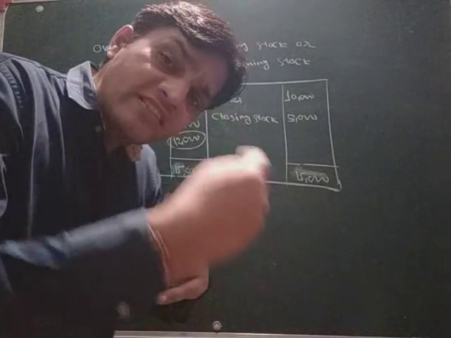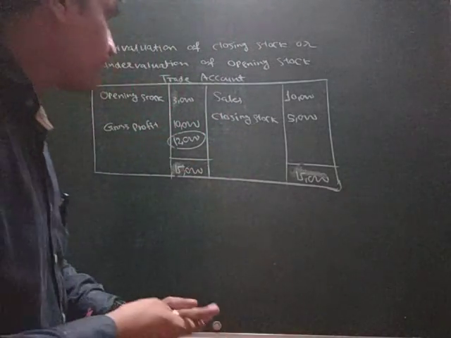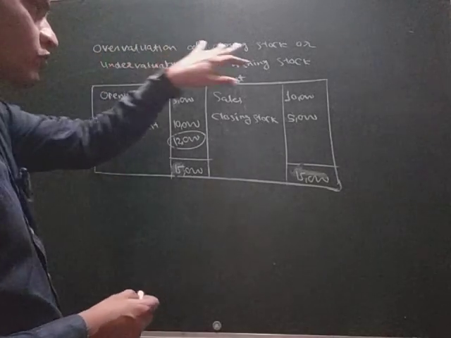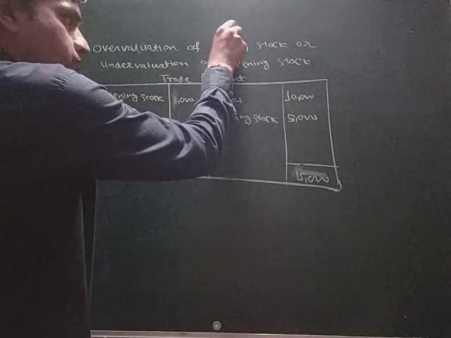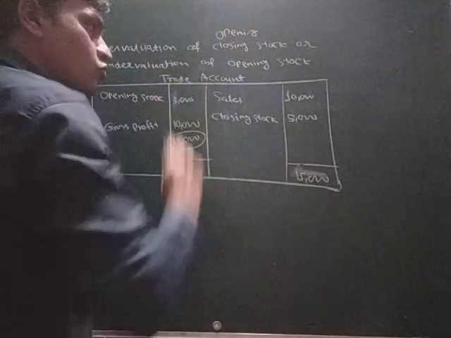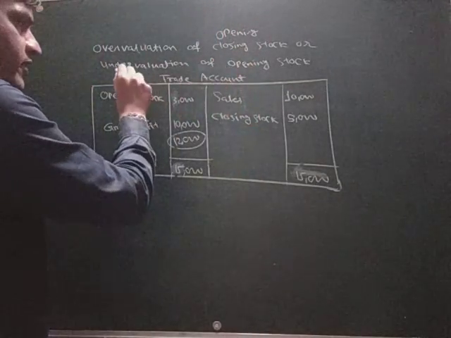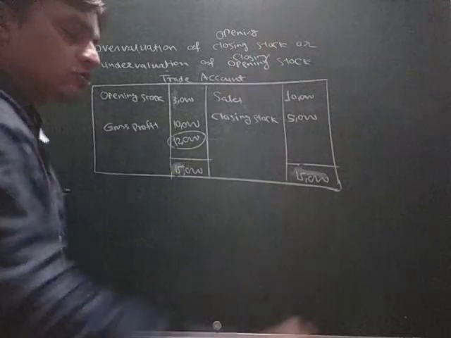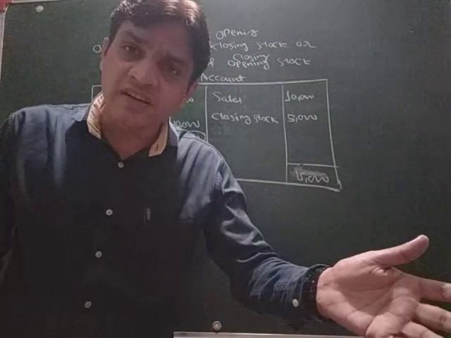Now we will see the opposite condition: overvaluation of opening stock or undervaluation of closing stock. So what do we have to do? The opposite thing.